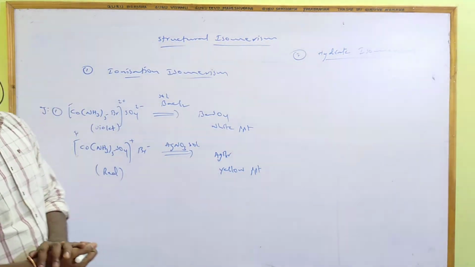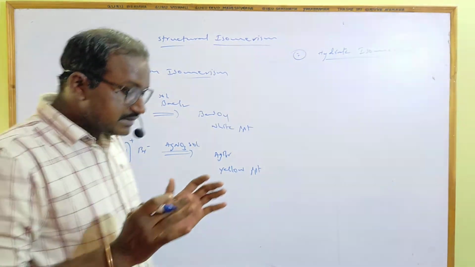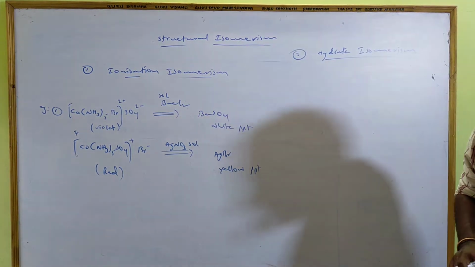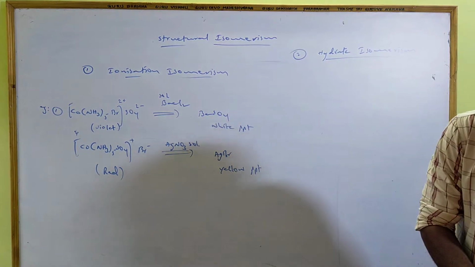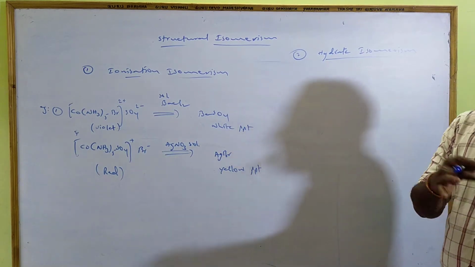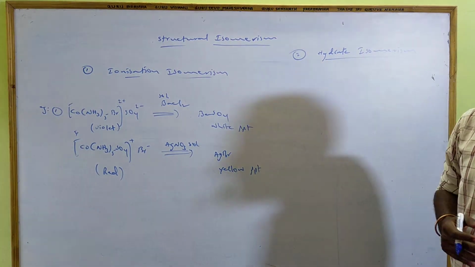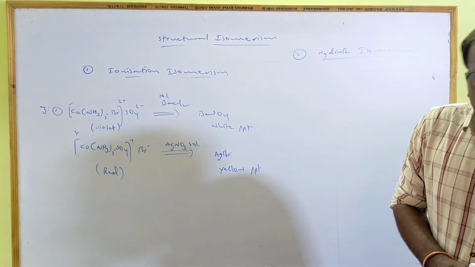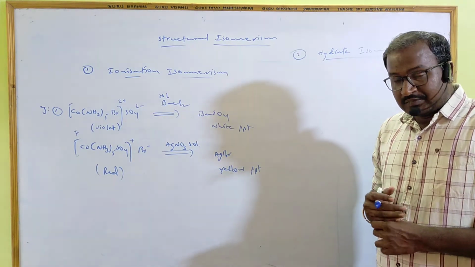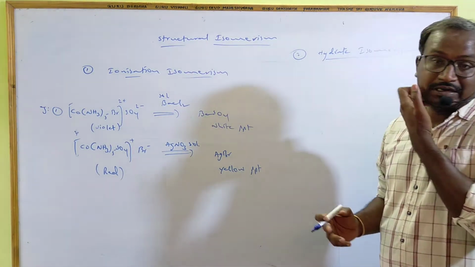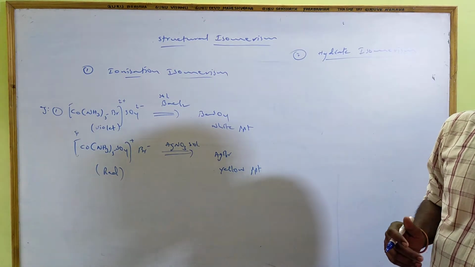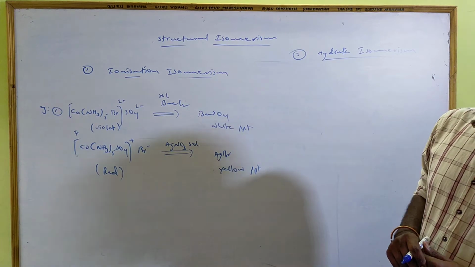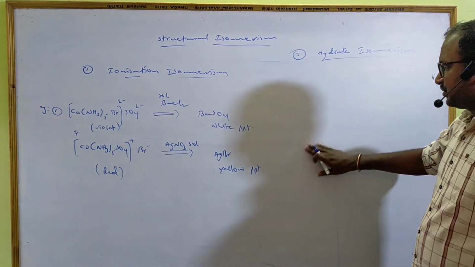If water molecules are present inside the coordination sphere, they act as ligands and participate in dative bonds. If they are present outside the coordination sphere, they are linked with the complex by ion-dipole forces and van der Waals forces, and that is hydration.